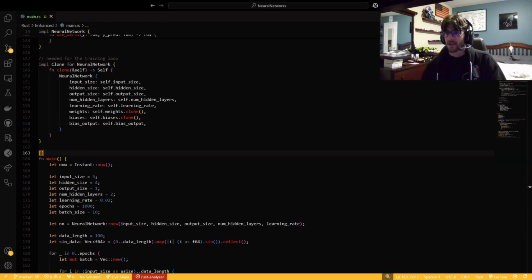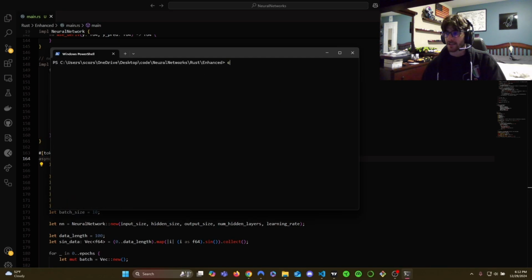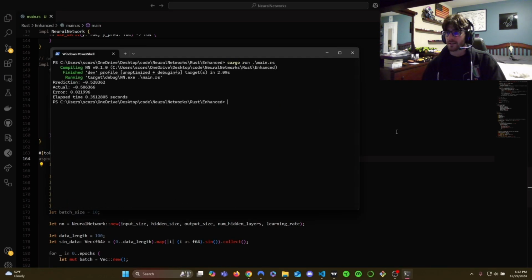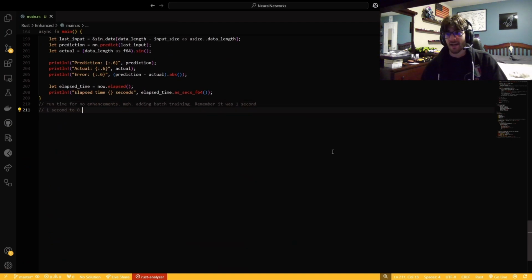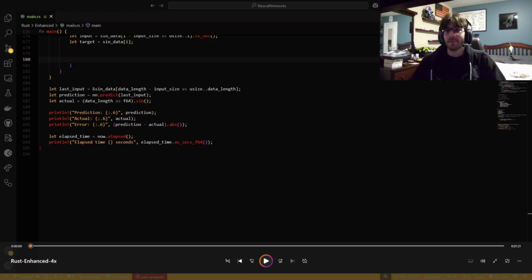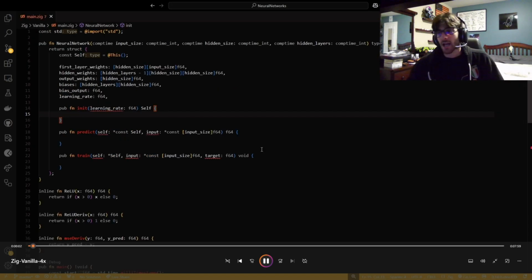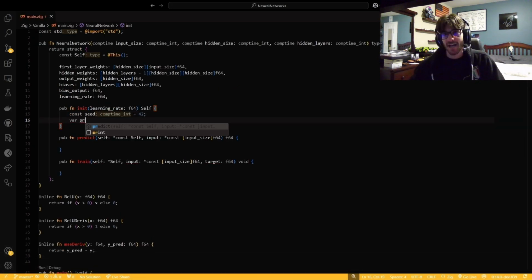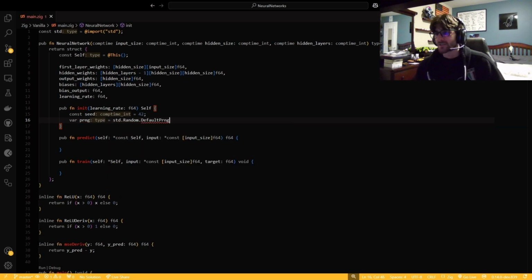Not sure what that was. Oh yeah, I had to make the main function be the async function. So there we go. In the enhanced, a third of a second. Not bad at all. All right, so let's get into the last one, which is Zig. Here we have the sixth and final language.